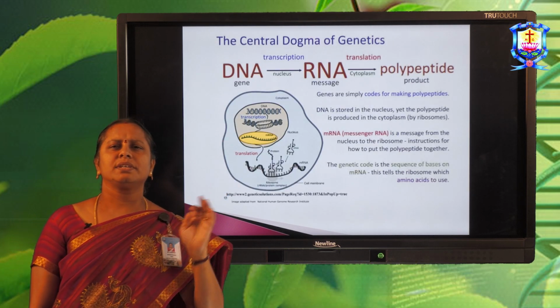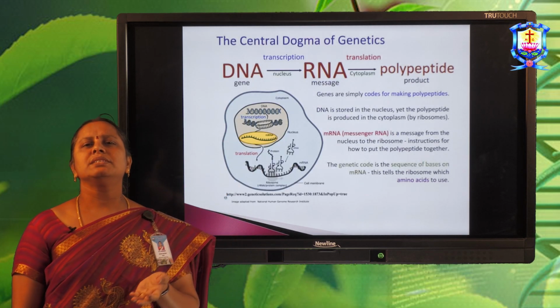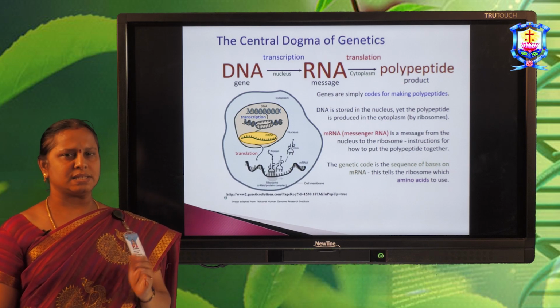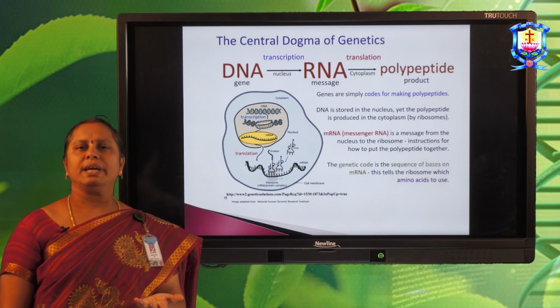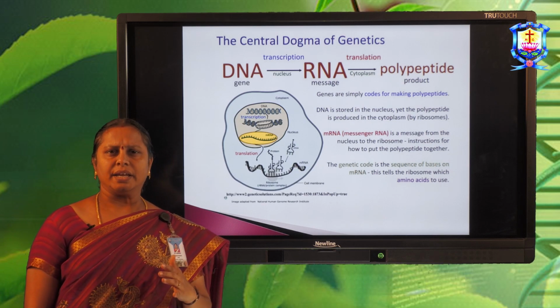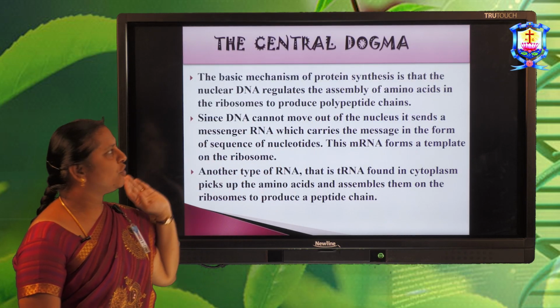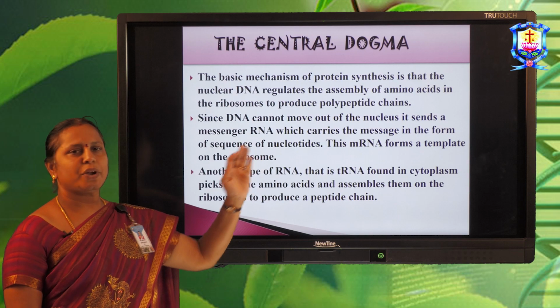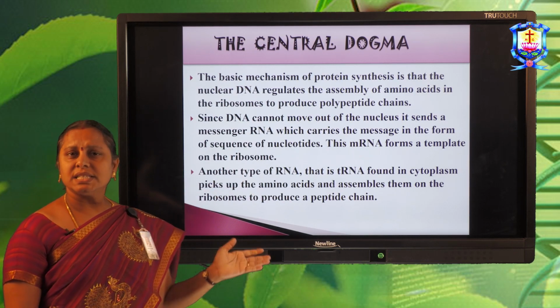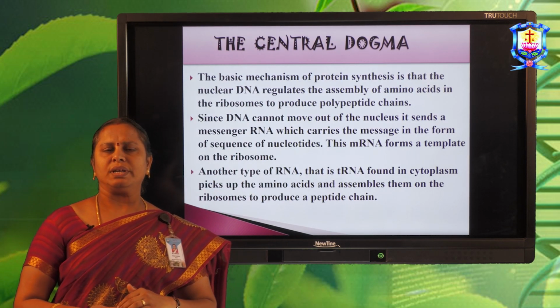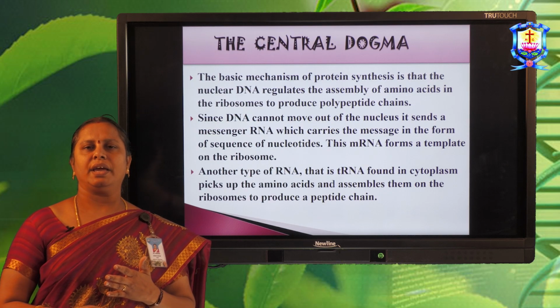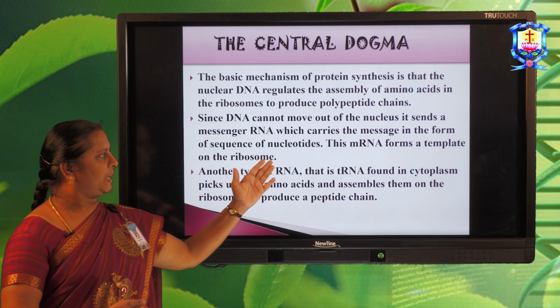According to the central dogma of molecular biology, the basic mechanism of protein synthesis is that the DNA regulates the assembly of amino acids on the ribosome to produce the polypeptide chain. Since DNA cannot move out of the nucleus, it sends messenger RNA, and produces the polypeptide chain like this.